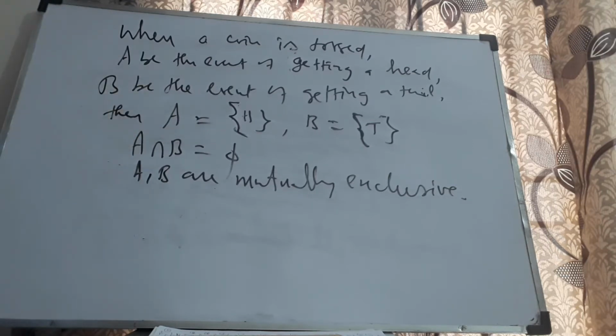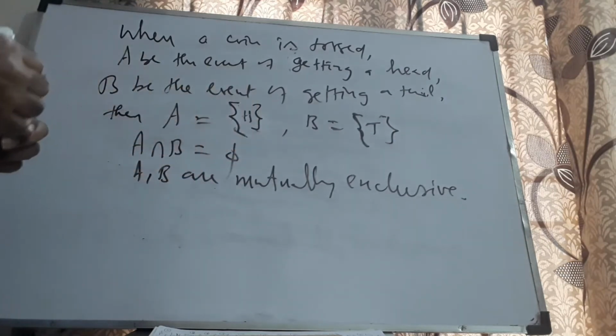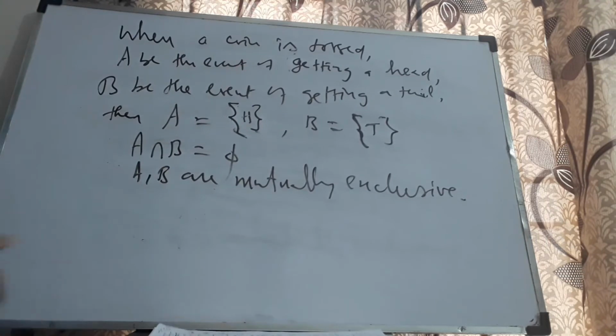I won't rub this off. I need it for the next definition. What is the meaning of simple event? When the number of elements in an event is only one, that is, for an event A, if n of A is equal to 1, it is called a simple event. Here, A is a simple event as well as B is a simple event. If there are more than one element in a given event of a random experiment, it is called a compound event.